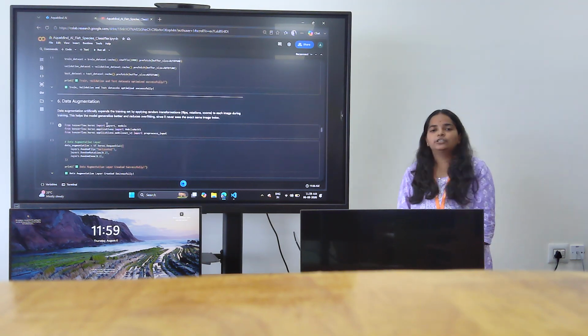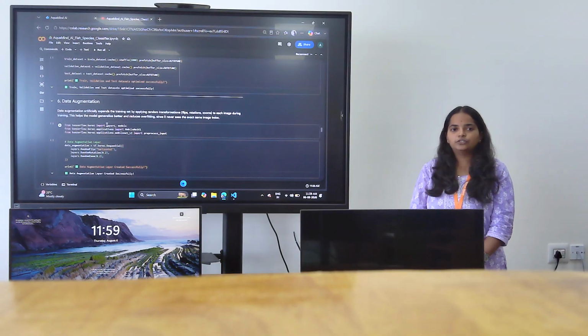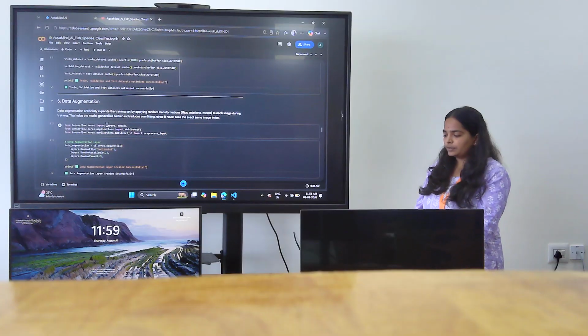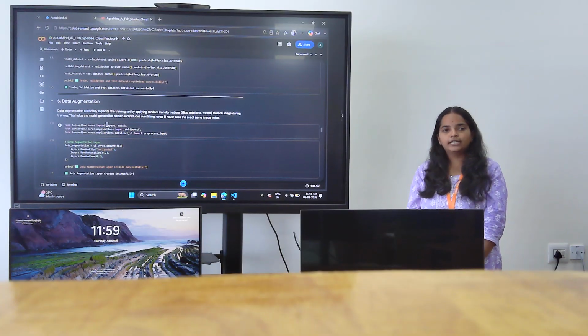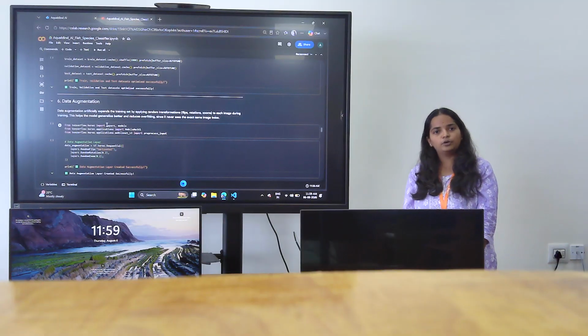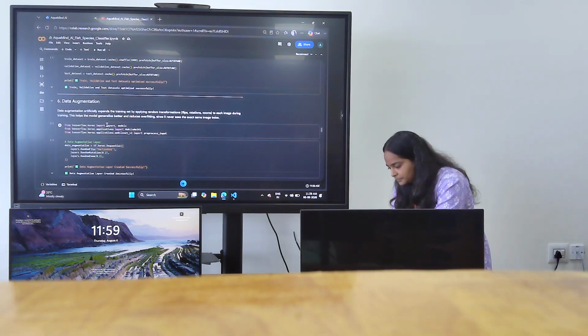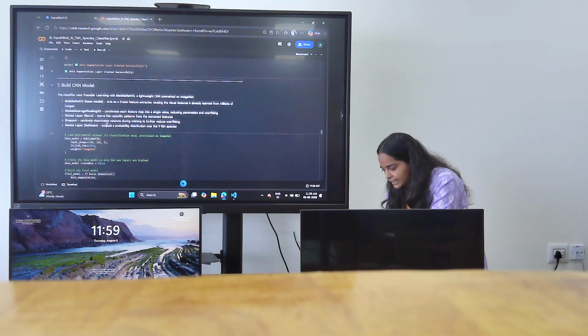Then I have done the data augmentation because I cannot tell the user to upload the image in a particular direction or in a particular angle. I have implemented data augmentation so that the model has been trained in such a way that if the user uploads an image in every angle, it predicts the fish species. Then I have built a CNN model.